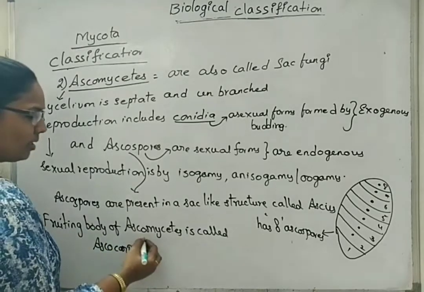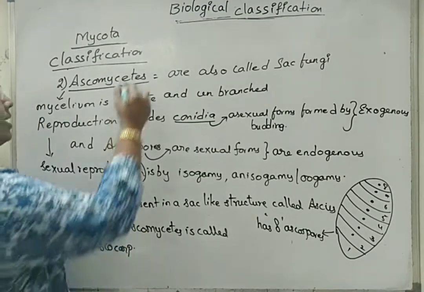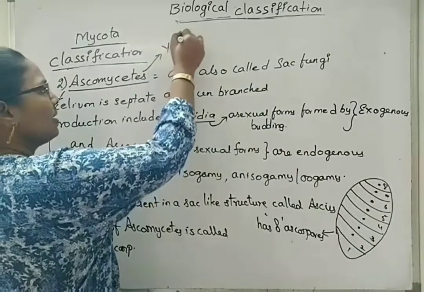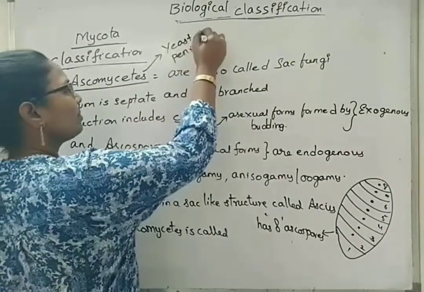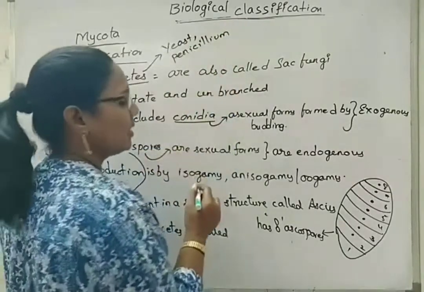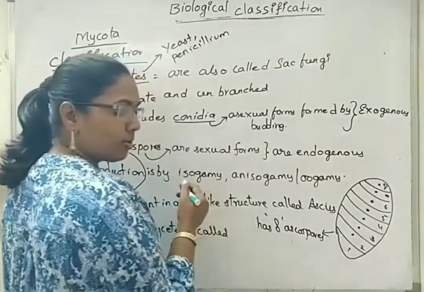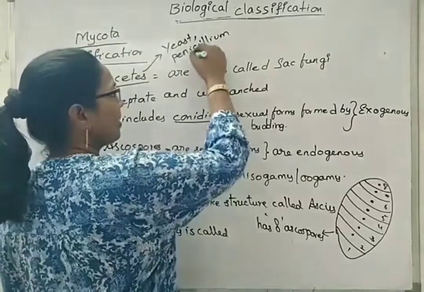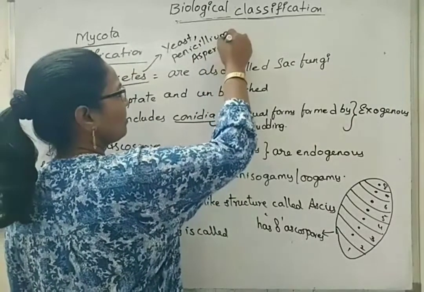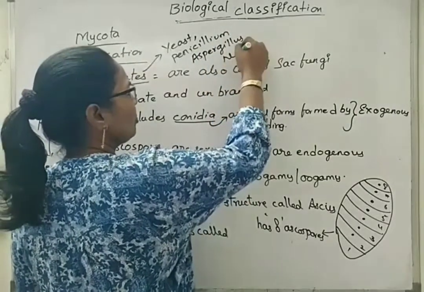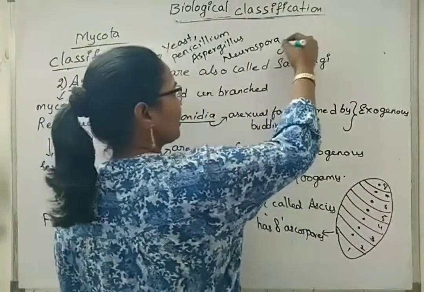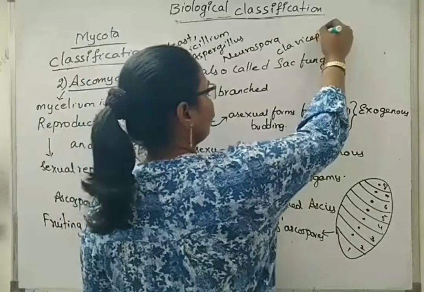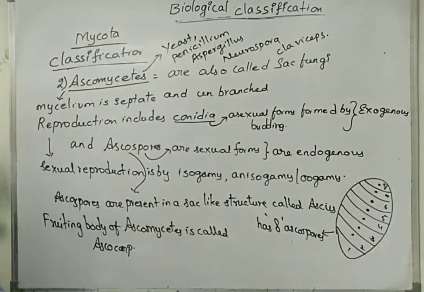We can see some examples under Ascomycetes as yeast, penicillium. Next, morels, truffles, etc. are also studied under Ascomycetes. Aspergillus, neurospora, and claviceps. We will see in detail about each and every one.